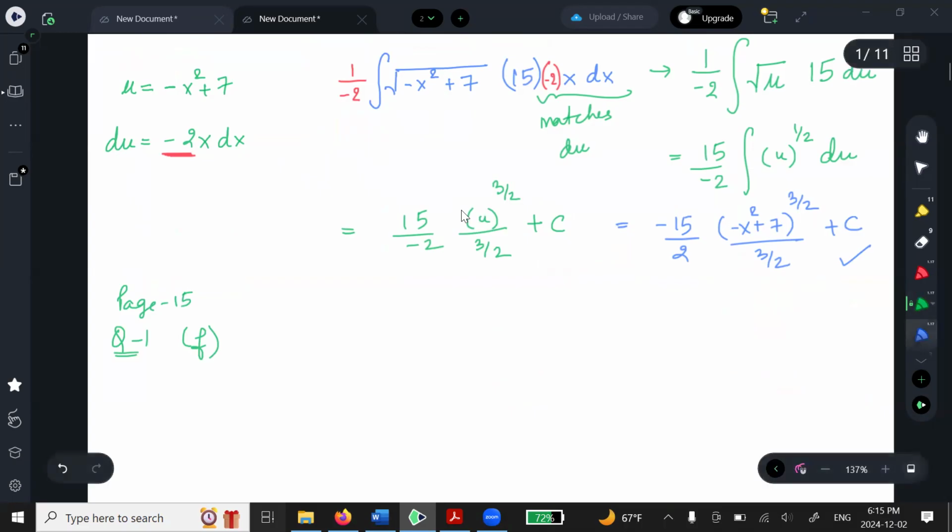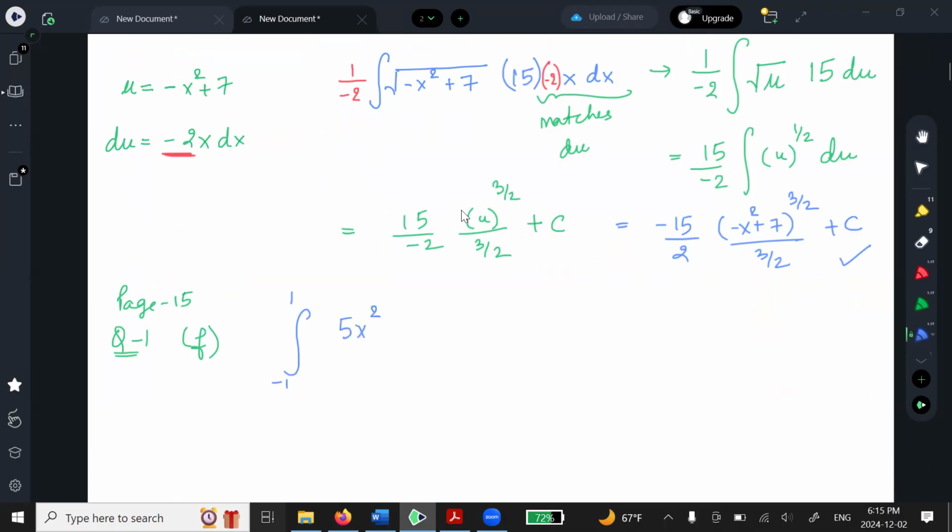Okay, this is posted for everybody. The integral from -1 to 1 of (5x squared plus 1) times (5x cubed plus 3x) to the 10, dx.